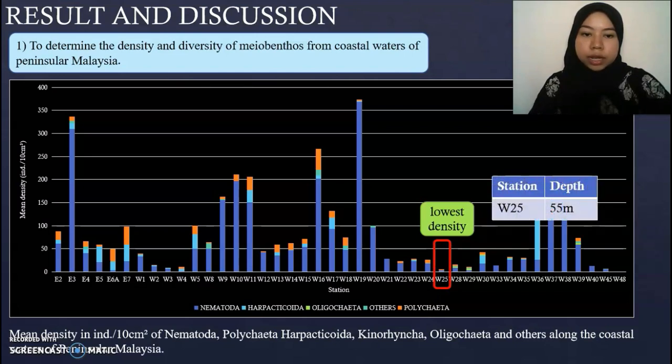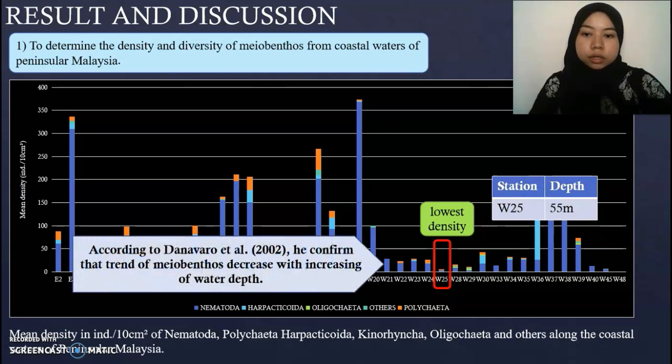This is due to the high depth at that station, which made the mean density of meiobenthos low. According to Danovaro, he confirmed that the trend of meiobenthos decreases with increasing water depth. This is due to organic matter that reaches the seafloor at depth, which may also be attacked by a variety of decomposers, and probably when reaching the shallow bottom it contains less organic matter.